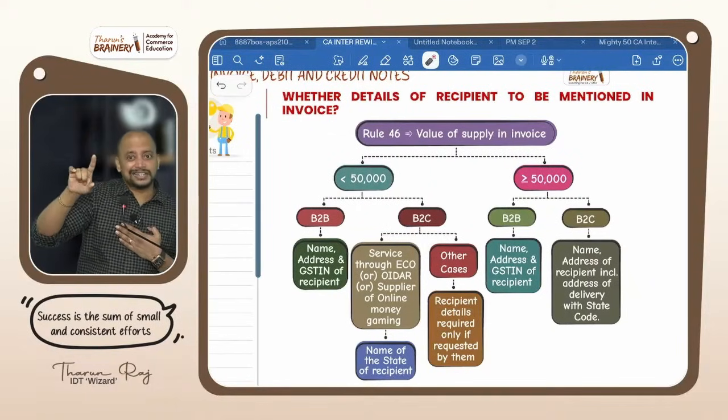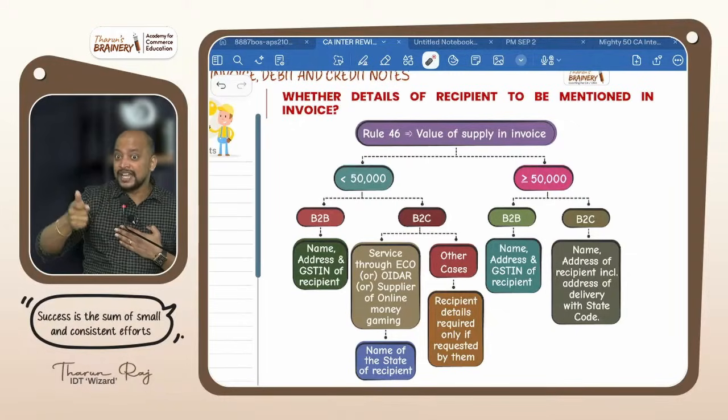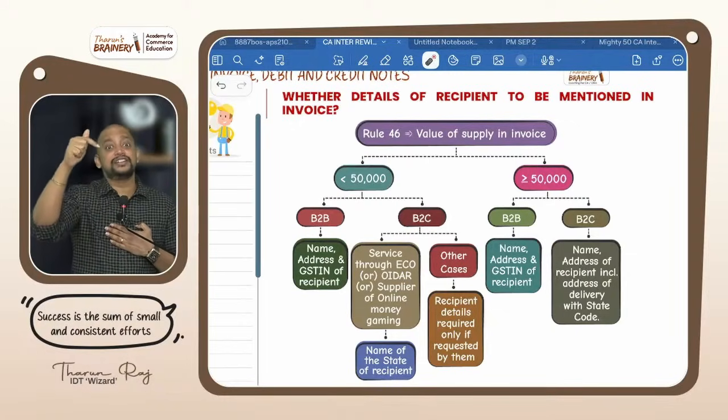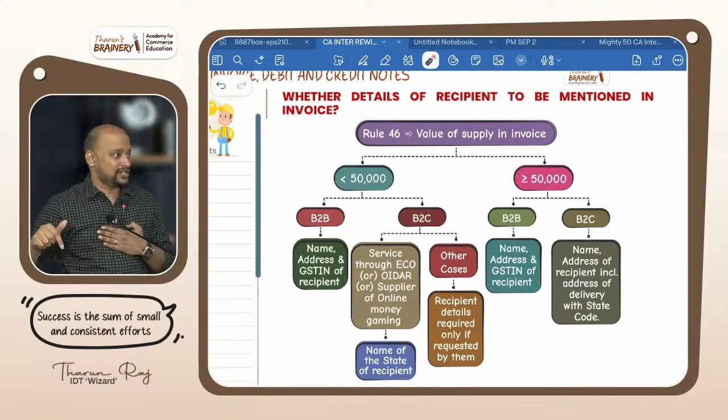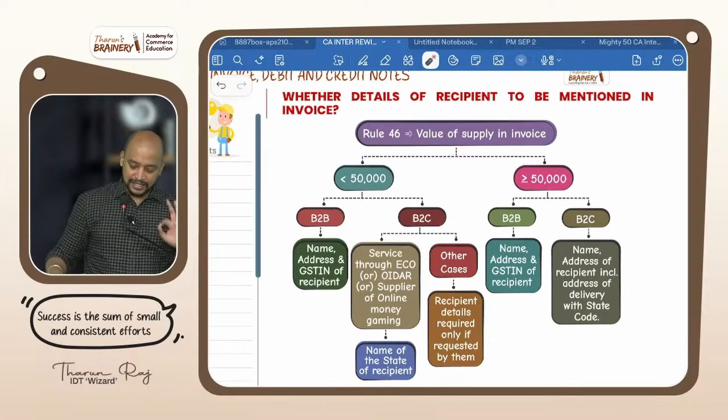In online classes, if it is an online live class, I have to mention the recipient details because it's a digital transaction or online transaction, even if the value of supply is less than 50,000. For B2B, we definitely need to maintain the details.